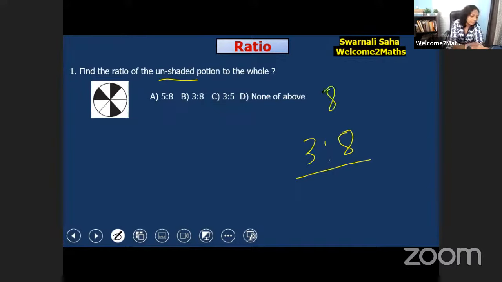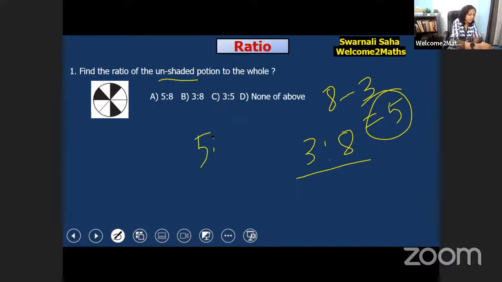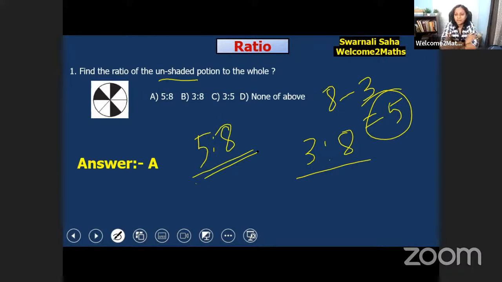It would be 8 minus 3, and that is 5. So the ratio of the unshaded portion would be 5:8 only. That is the answer. Okay. So answer A is the right one, not option B.